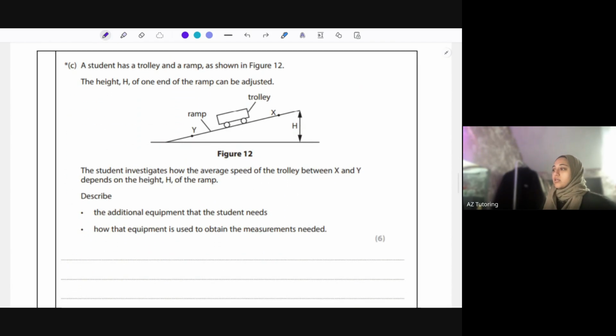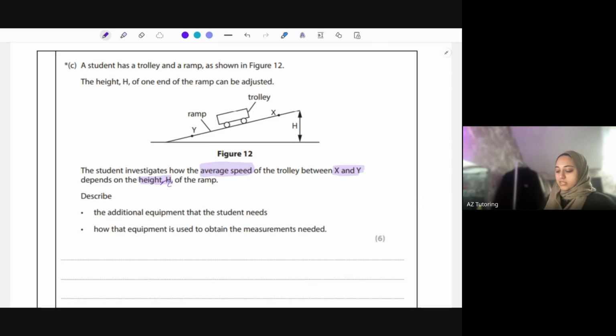Okay, we've got a 6 marker now. A student has a trolley and a ramp as shown in figure 12. The height of one end of the ramp can be adjusted. So this height over here, you could change it by changing the slope. We've got a trolley and a ramp and points X and Y. The student investigates how the average speed of the trolley between X and Y depends on the height. So height is what they're changing.